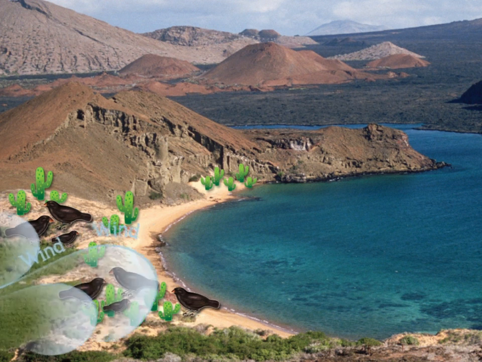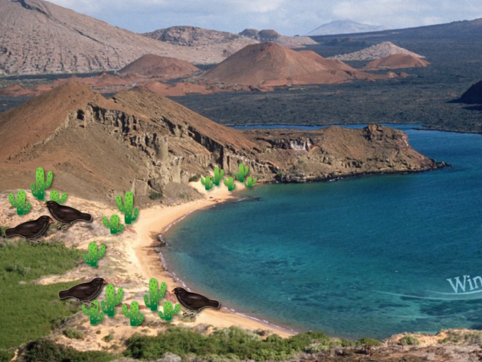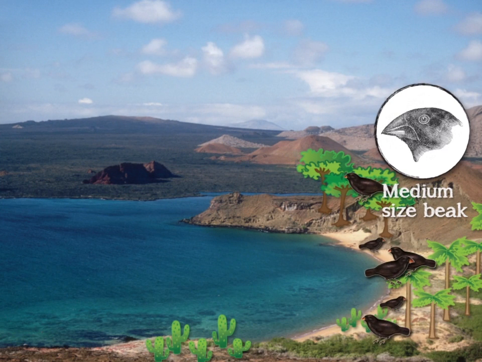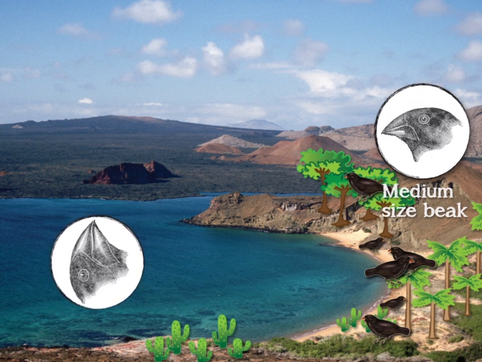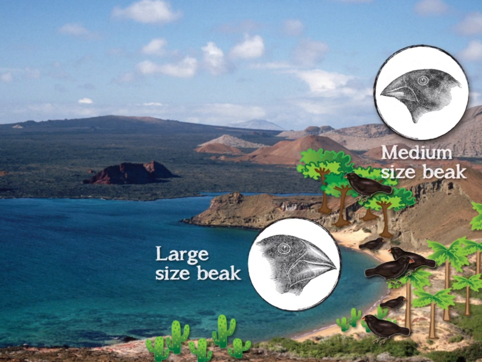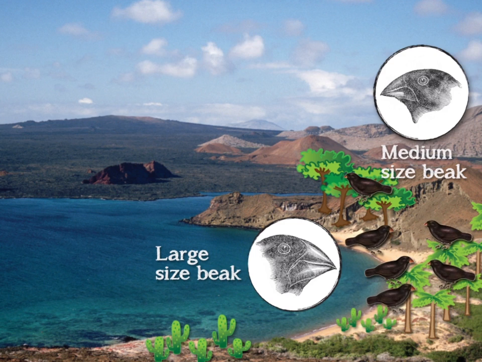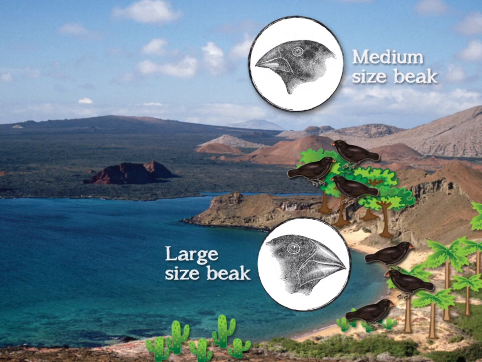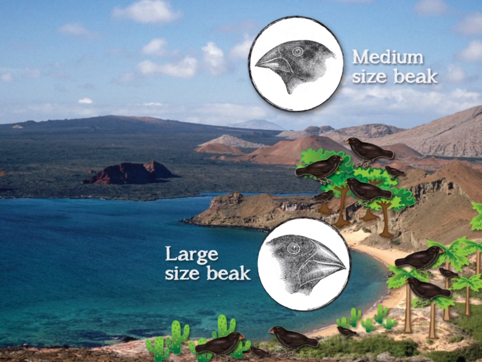Then, one day, a big windstorm hits the island and carries a small portion of the population back to the original island with the medium-sized beak residents. These recent immigrants have larger beaks than the original population and are better able to compete for the harder seeds in the dry desert areas. If the new arrivals have undergone enough genetic and phenotypic changes and are no longer able to reproduce with the medium-sized beak population, then a speciation event has occurred.